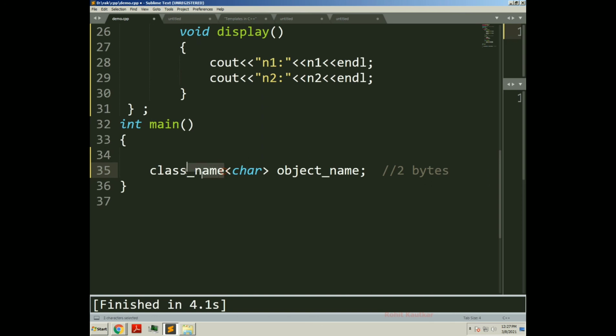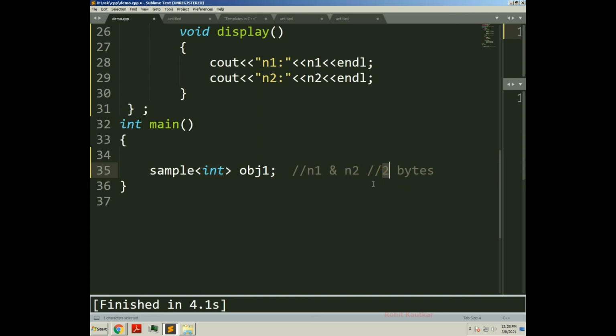So I will convert this syntax to an actual statement. What is my class name here? Sample. Which kind of object do I want to specify? Integer. And followed by the object name, so let's say I will specify obj1. Now obj1 will consist of 2 member variables, n1 and n2, of type int.